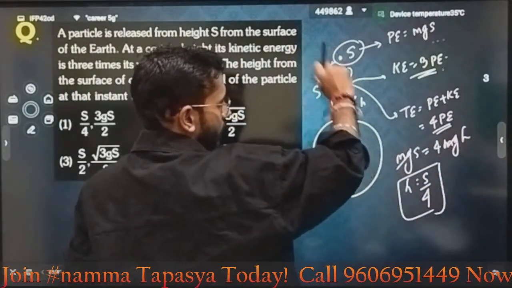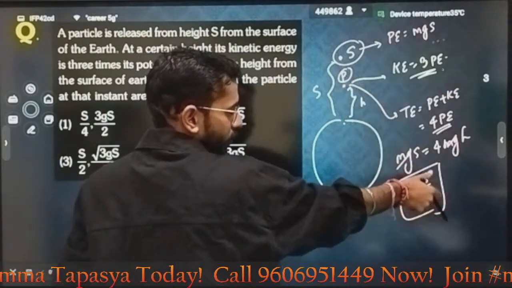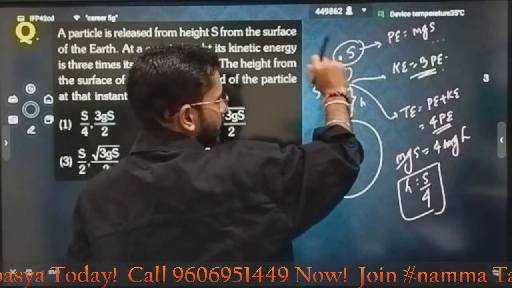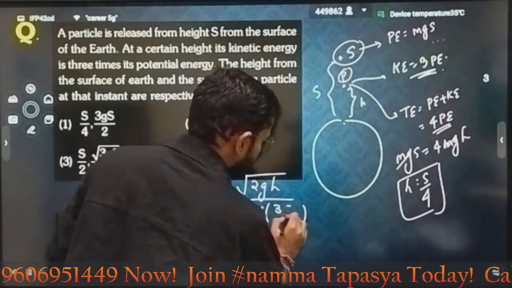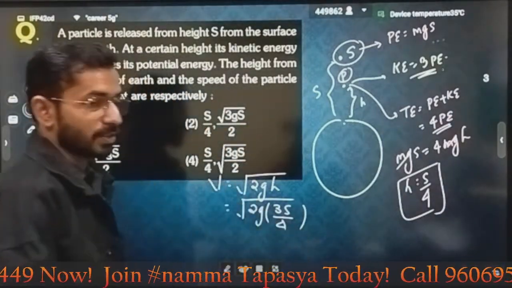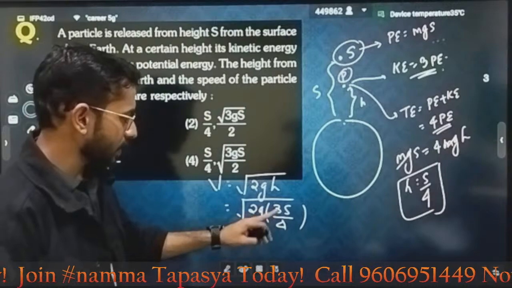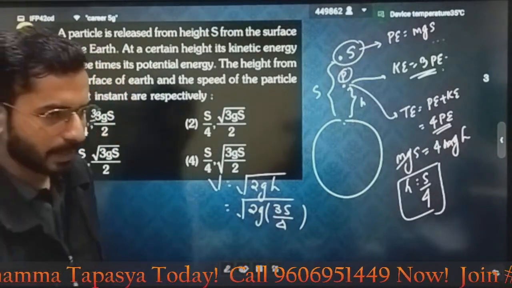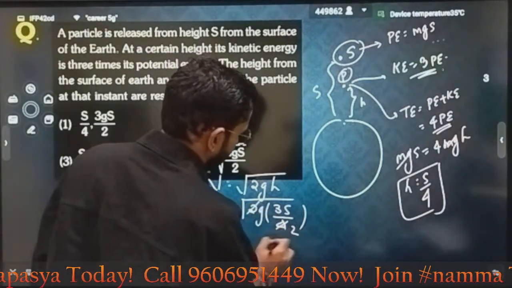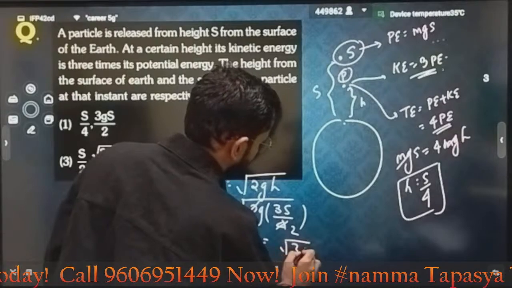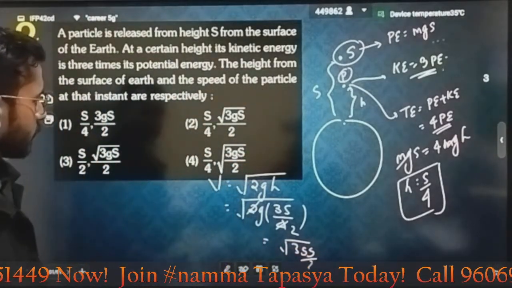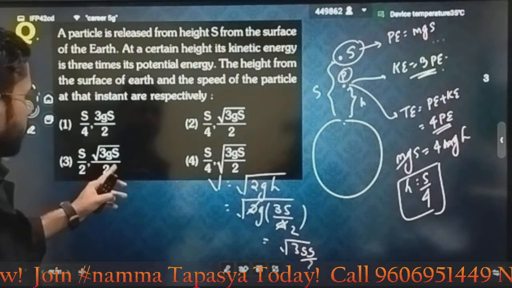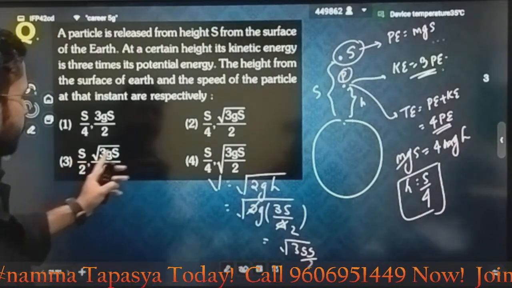Total was s, the remaining portion is s by 4, so it has covered 3s by 4. That's why this will directly be my velocity, because I know the formula. This will get cancelled out and it will be root under 3gs by 2.